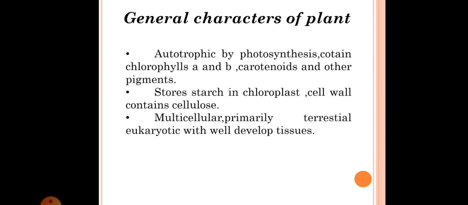The next one is multicellular. Plants are multicellular. Every higher plant is multicellular, primarily terrestrial, eukaryotic with well developed tissues. So these are primarily terrestrial, meaning from the start of development these are the land plants, those that grow on the land, and with well developed tissues.